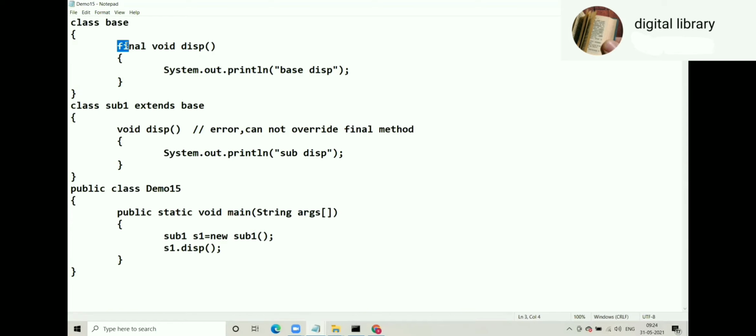But if you're not confident that your method may work in some scenarios and may not work in some scenarios, if it requires specialization, if it has to have a special version, then don't go for final. Then don't go for final.